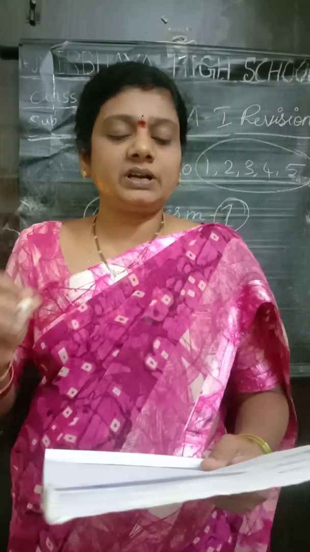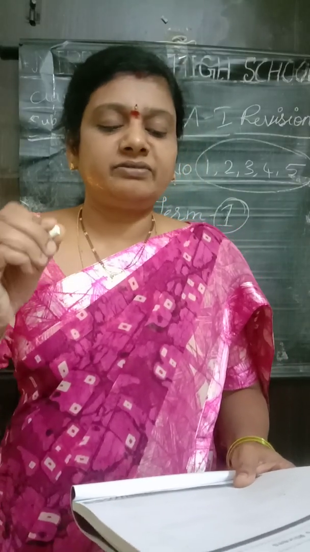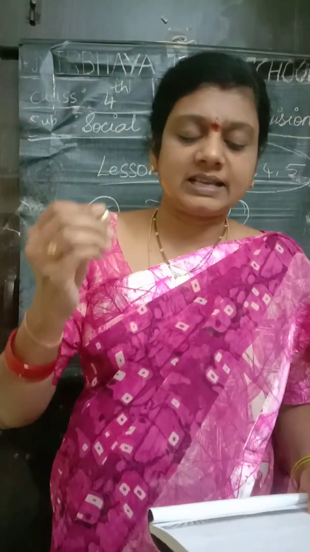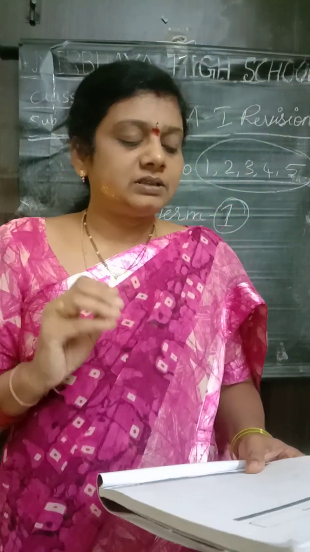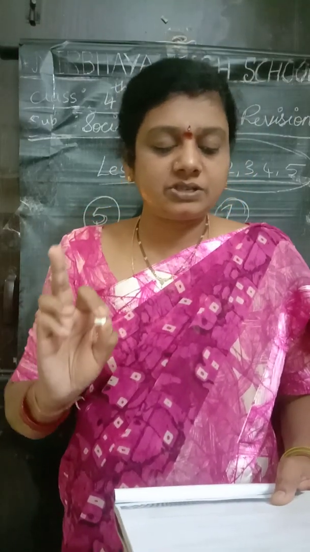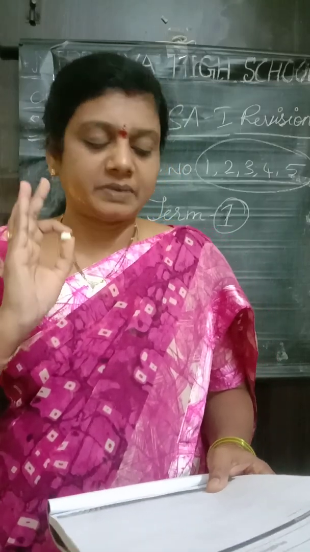The second one: in which state does the Indus meet 5 major tributaries? The answer is D. It is Punjab. The 4 options given there are Nagaland, Arunachal Pradesh, Maharashtra, Punjab. Which one is correct? Yes, it is Punjab.